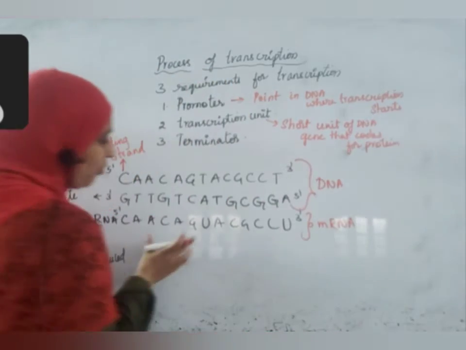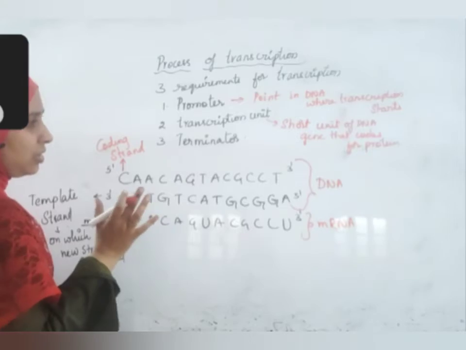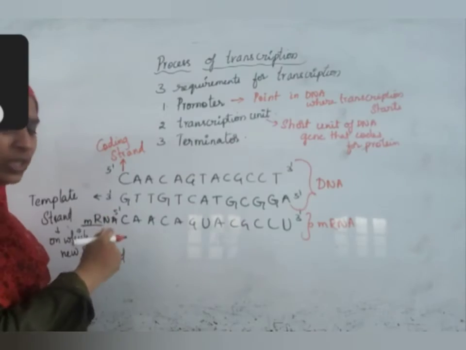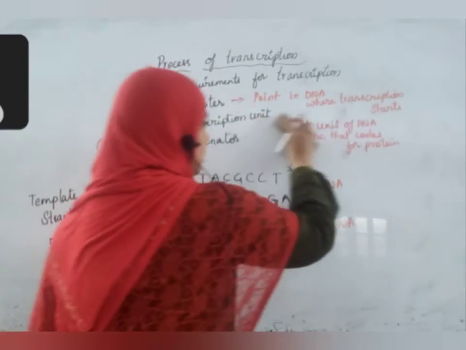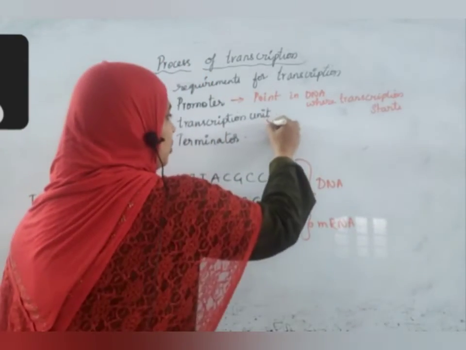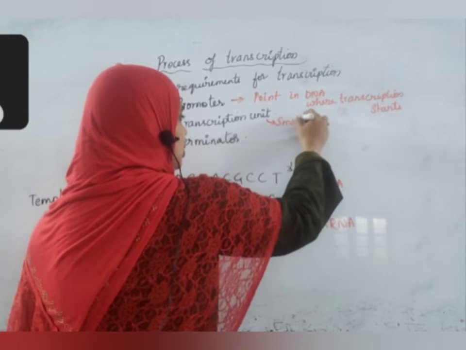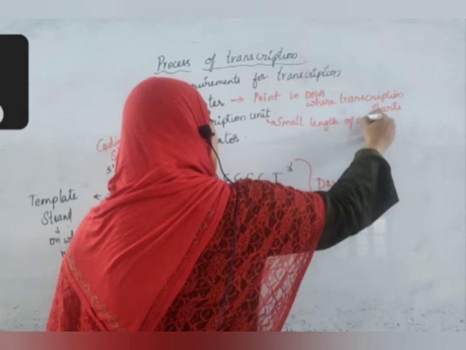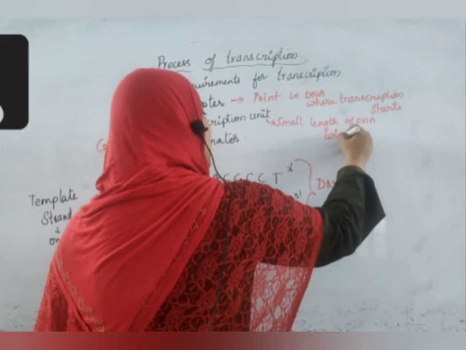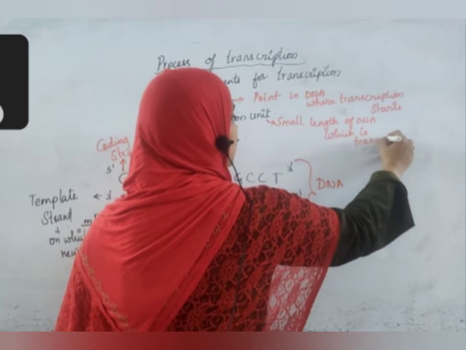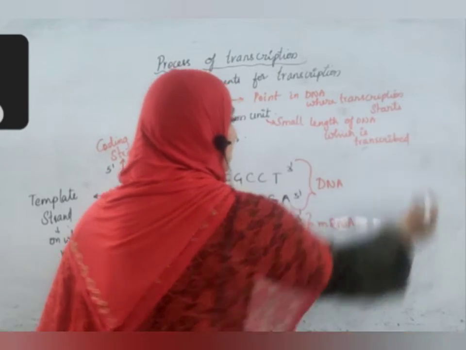A small length of DNA where transcription occurs. It is usually one gene, a small length of DNA which is transcribed, which is turned into mRNA.